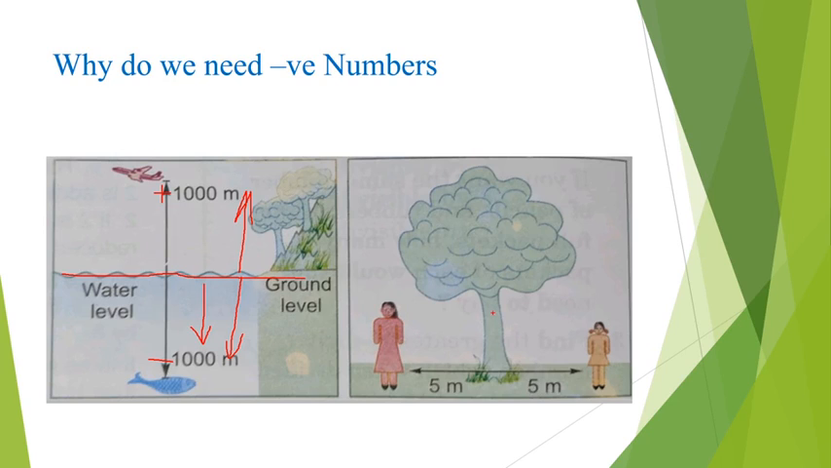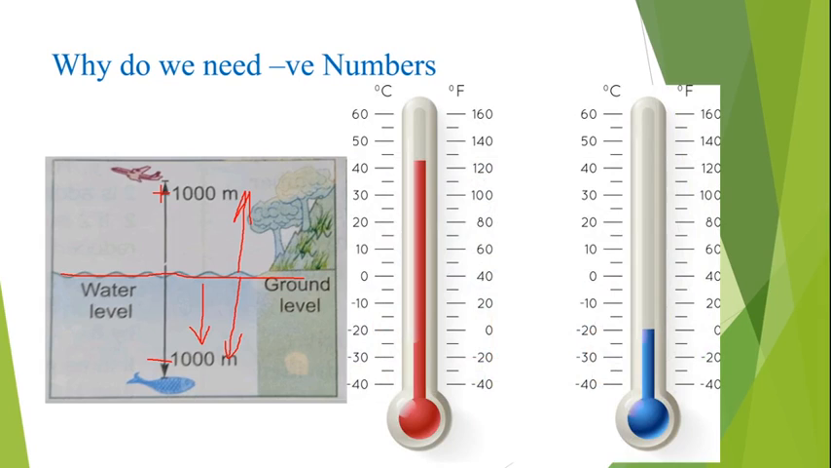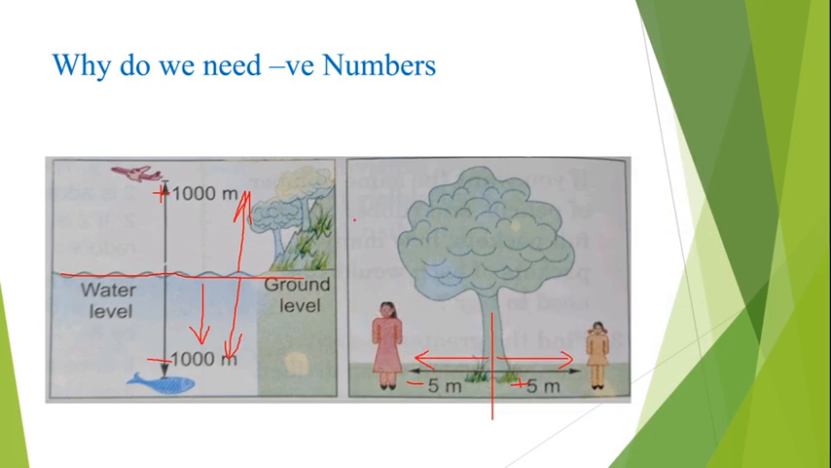Just like here also, here is my tree. The girl is standing 5 meter right of the tree and she is standing 5 meter left from the tree. So I'll write plus here and I can write minus here. We can consider the example of temperature. Temperature can go below 0 degree. To represent this, we require a minus sign on it. So for that reason we need signs.